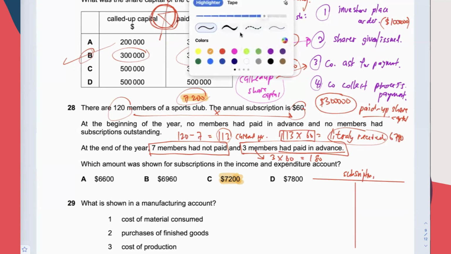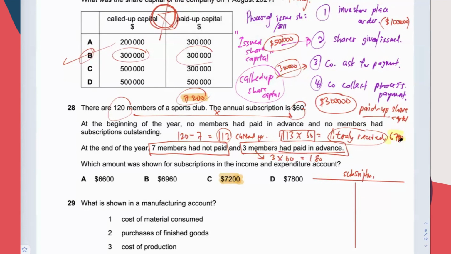You have to combine 6780 with the 180. Then you get the literally received amount during the year. Throughout the whole year, you have literally received these two amounts combined. 6780 plus 180 is going to be here, 6960 cash/bank.